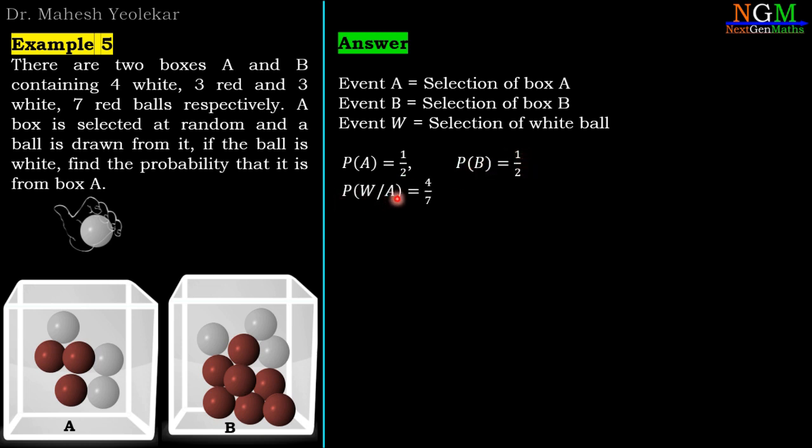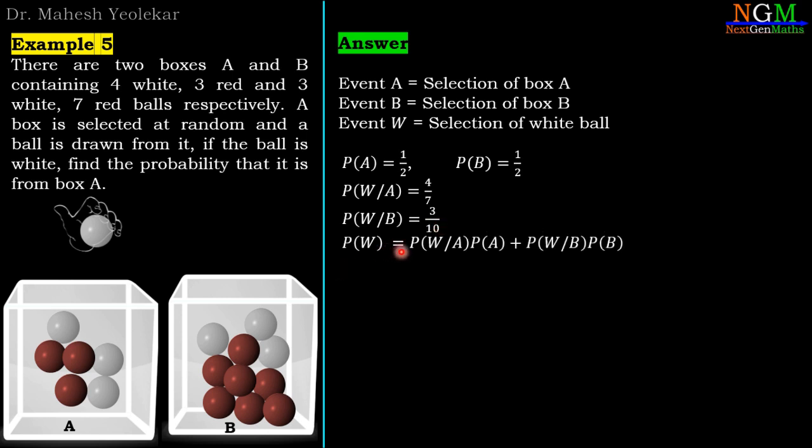Probability of W given A, that means selection of a white ball from box A. Box A contains 4 white balls, so selection of one white ball out of 4 is 4C1, and the total balls are 7, so it is 7C1. So 4 divided by 7. Similarly, probability of W given B, that means selection of a white ball from box B: box B contains 3 white balls, so it is 3, and the total balls are 10, so it is 3 divided by 10.